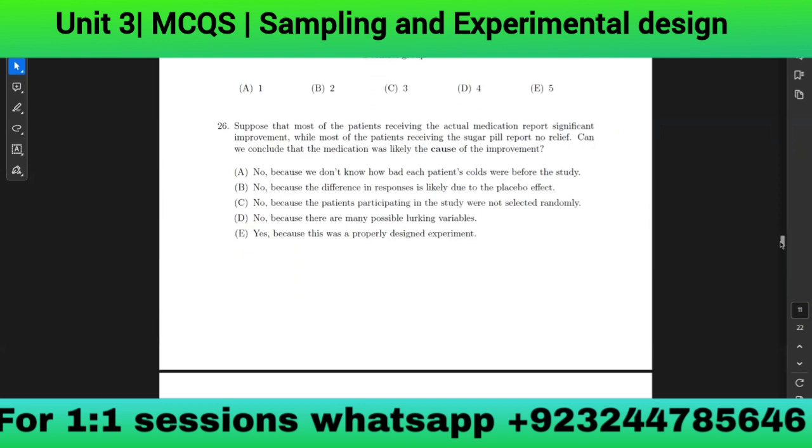Suppose that most of the patients receiving the actual medication report significant improvement, while most of the patients receiving the sugar pill report no relief. Can we conclude the medication was likely the cause of the improvement? E. Yes, E, because this was a properly designed experiment. Okay. Correct. Yes, correct. 27.